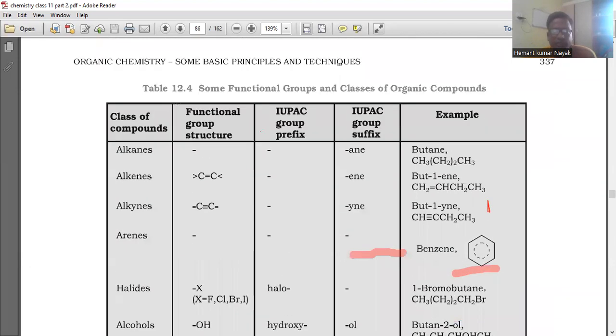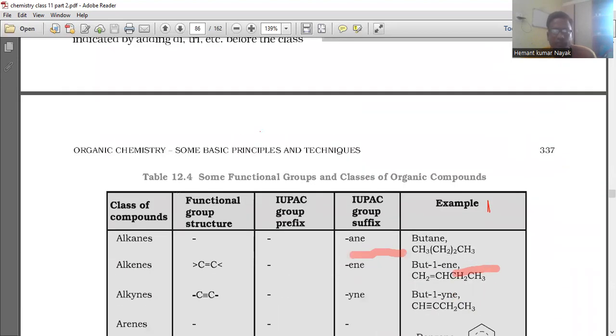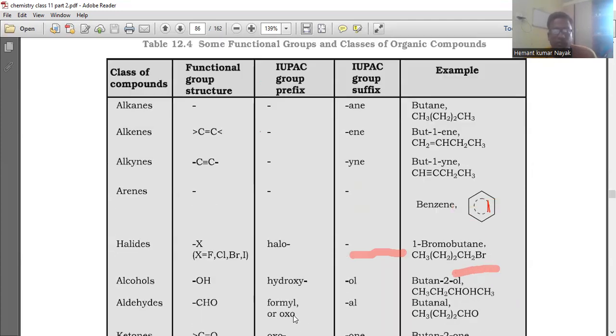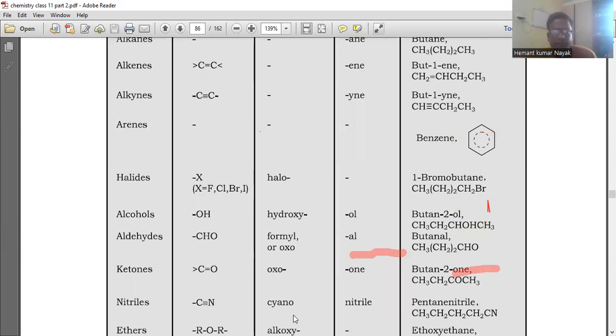And this is the table, some functional groups and classes of organic compounds. Class of compound: alkane, functional group: none, IUPAC group suffix: -ane, example: butane, CH3CH2CH2CH3. Alkenes: C=C, suffix -ene, example but-1-ene. Halides: X, which will be F, Cl,